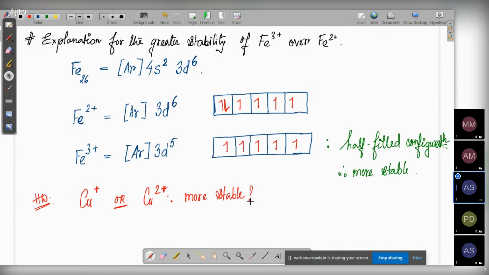So it's my request that you should learn the chapter of atomic structure very carefully before you start periodic table, because periodic table will be much easier if your concepts of atomic structure, of how to write the electronic configuration, are totally clear. If you can write the configuration, periodic table can be done very easily.